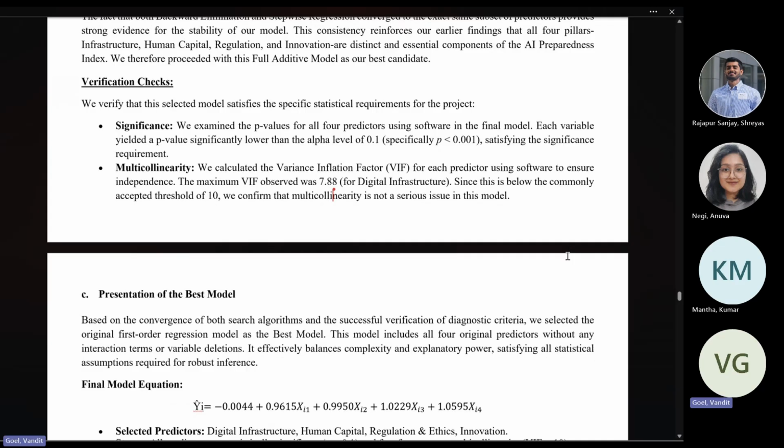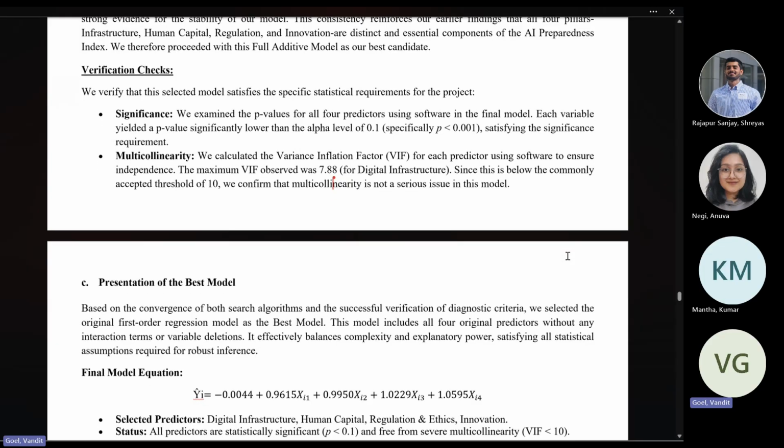We verify that this selected model satisfies the specific statistical requirements for the project, which are significance and multicollinearity. As tested in section 2, we examined the p-values for all four predictors. For each variable, the p-value was significantly lower than the significance level of 0.1, satisfying the significance requirement. Similarly, for multicollinearity, we calculated the variance inflation factor. The maximum VIF observed was 7.88.